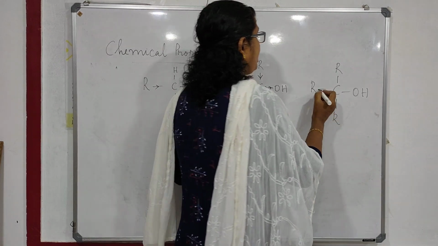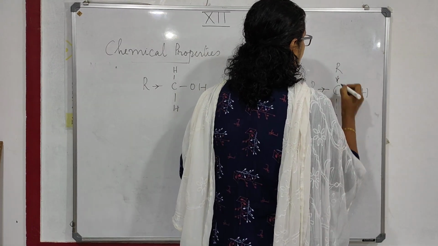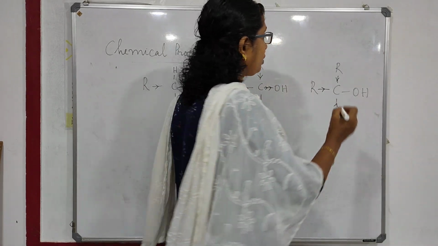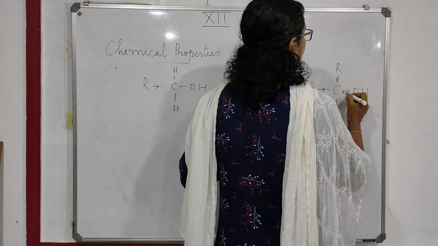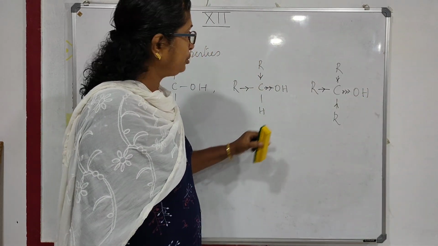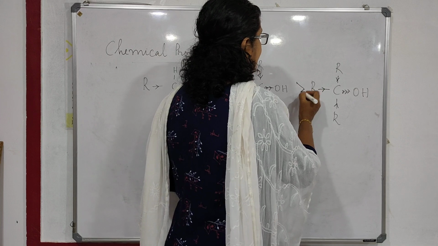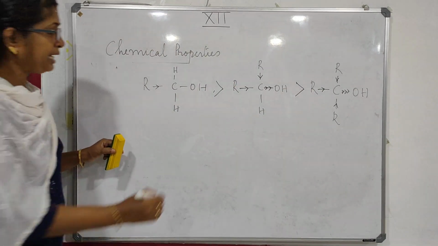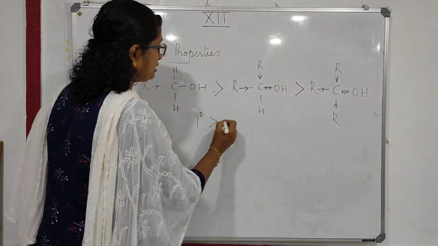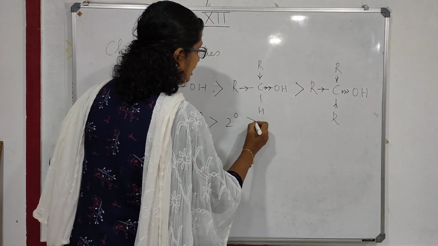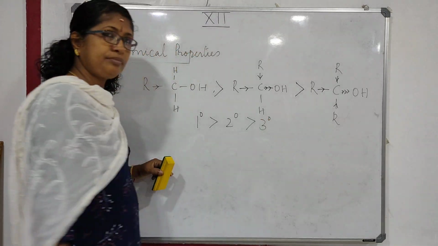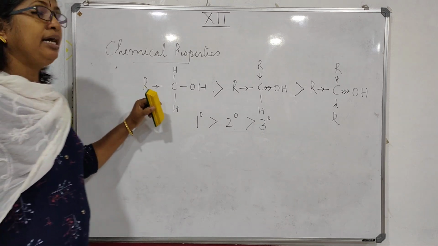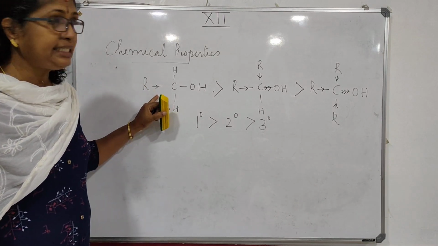When you come to tertiary alcohol, there are three electron donating alkyl groups, thereby increasing the electron density around oxygen more. Understood? So this will be the least acidic in nature, then secondary, and primary will have the strongest acidic nature. So this is the order of the acidity, because the alkyl group is electron releasing in nature.